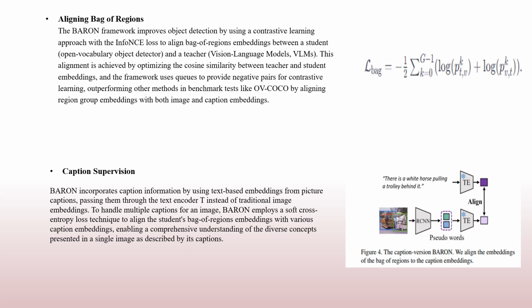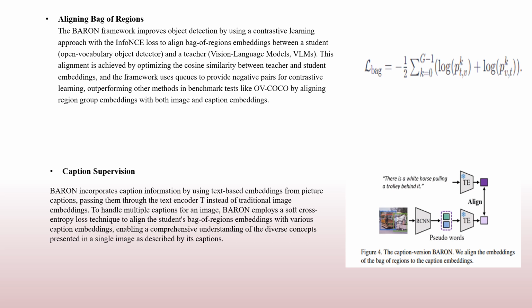In this formula, PKTV and PKVT represent the probabilities calculated on the cosine similarity between the teacher and student embeddings scaled by a temperature parameter. This loss function is designed to bring compatible, which is positive, student and teacher embedding pairs closer while distancing incompatible negative pairs. For effective learning, especially when dealing with a limited number of region pairs per image, Barron maintains two queues to store image and text embeddings from previous iterations, providing a robust set of negative pairs for the contrastive learning approach. Caption supervision.